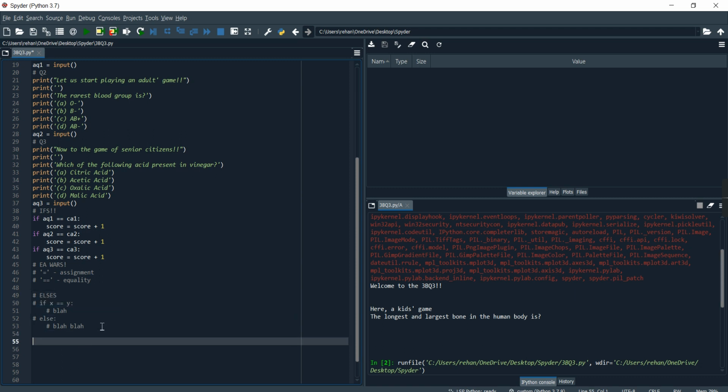Let's get started with the last one, the end. Okay, so now over here we're going to be printing out, if score equals 0, then what should we write?